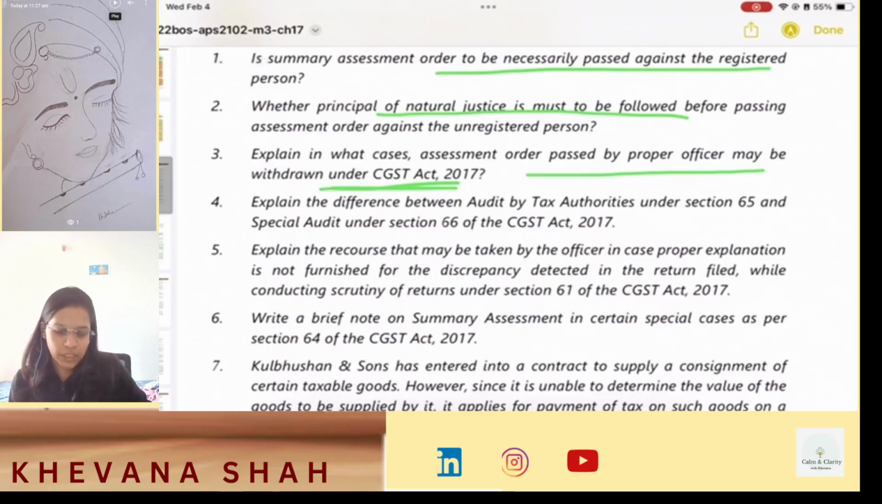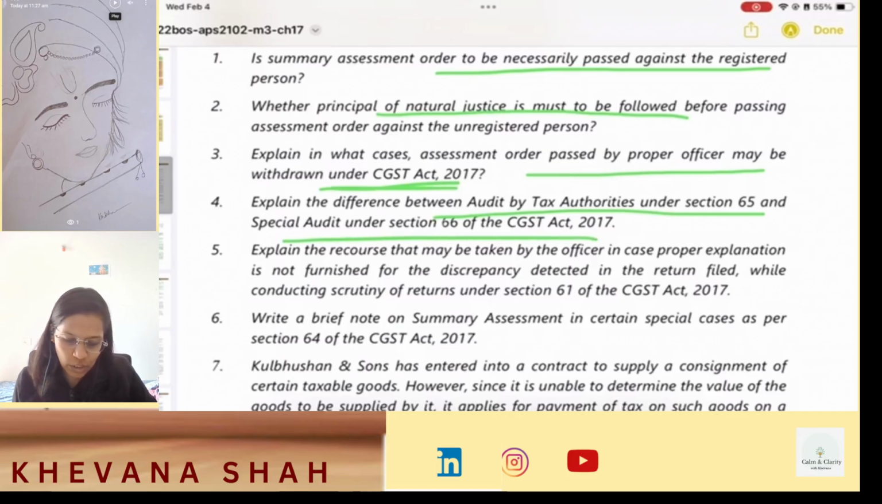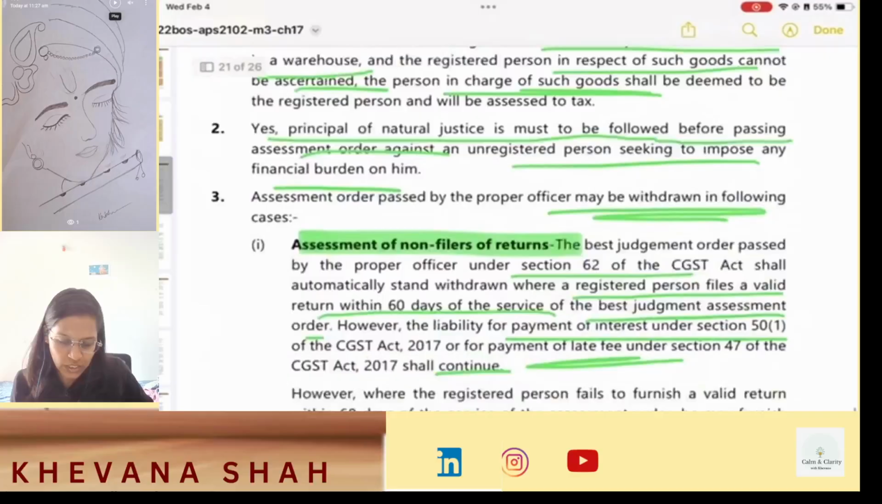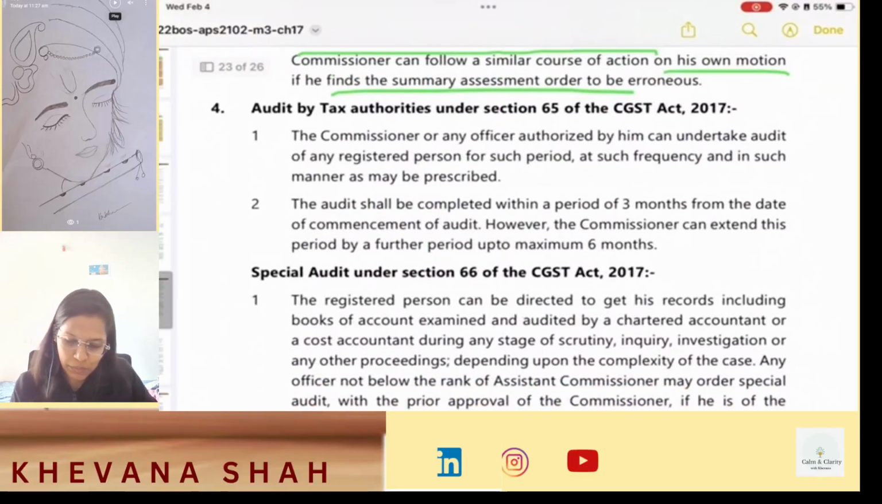Now moving to question number 4. Explain the difference between audit by tax authorities under section 65 and special audit under section 66. This is a purely theoretical question, okay? This you need to remember. Audit by tax authorities under section 65 of the CGST Act.